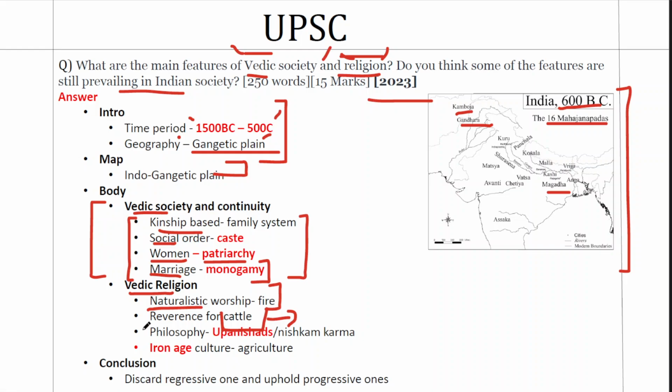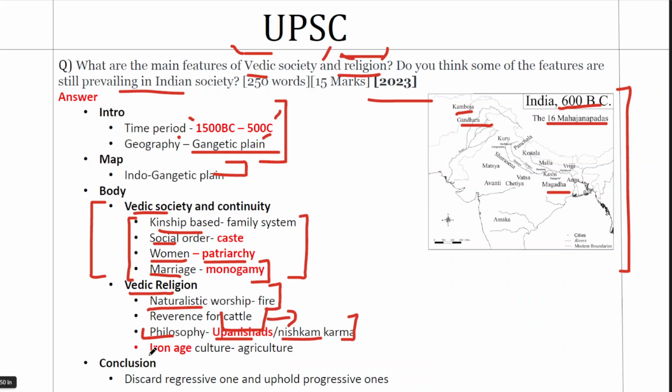Moving to the third point, it's about philosophy. You know that the Upanishads or the Gita, for example, belong to this period. The epics Ramayana and Mahabharata belong to that period. And these are things that are still part of Indian popular culture. We use these philosophies, ideas like Nishkam Karma, or we use the literature, the epics, and transform them into modern popular culture like movies. So our society still keeps this culture going.